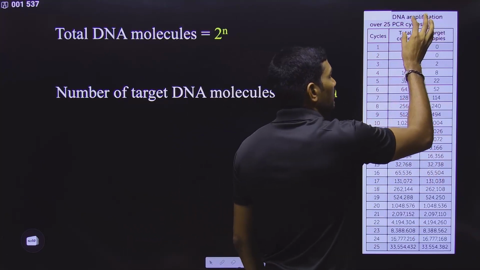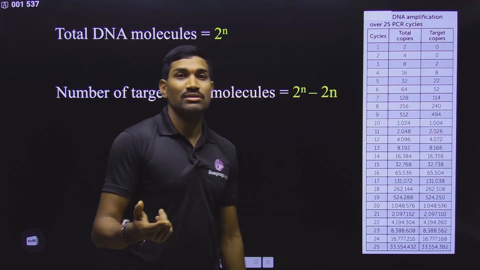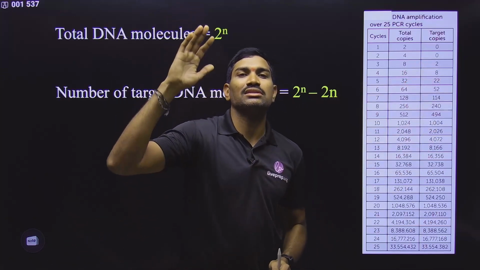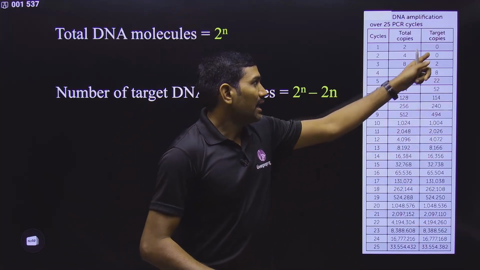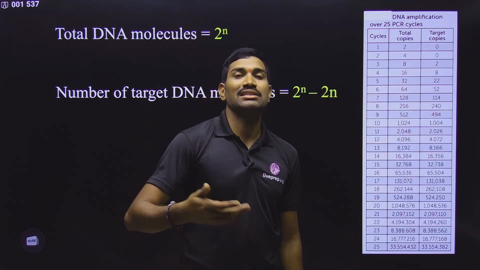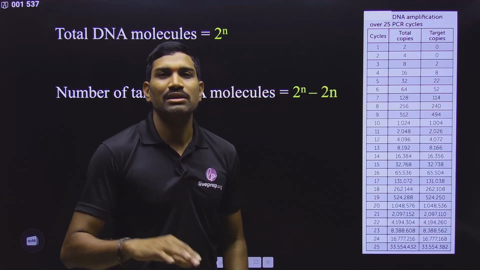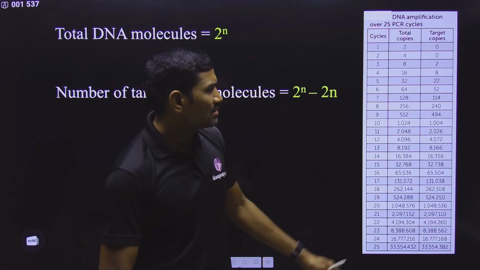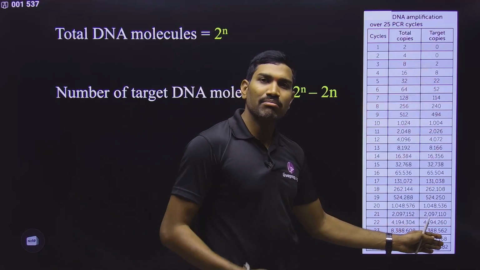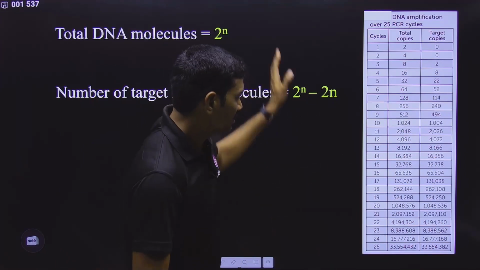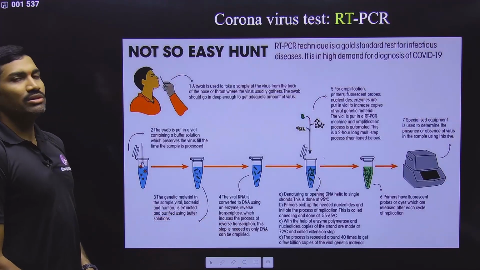But if you observe targeted and non-targeted copies, slowly the targeted number crosses the non-targeted number. The targeted copies number is increasing in geometric progression, whereas the non-targeted DNA molecules number is increasing in arithmetic progression. That's why this number will definitely be much higher when compared with non-targeted DNA molecules. Is it clear? These are some important points that you need to remember here.